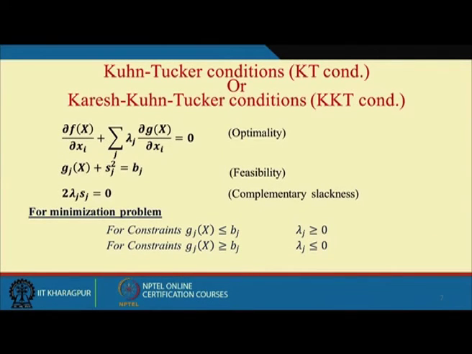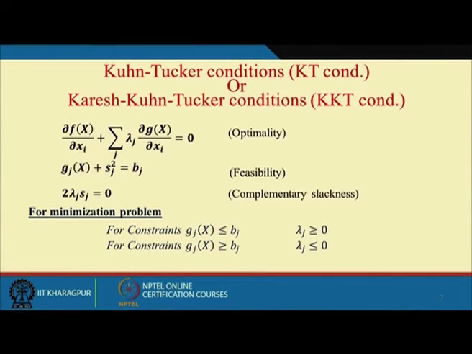And if we extend this geometrical interpretation to the constraint Gj greater than or equal to Bj, then we can prove that the KKT multipliers are always less than or equal to 0. That is the task I am giving to you. For this set of constraints, try graphically and geometrically to prove that lambda j will always be negative for the type Gj greater than or equal to Bj.